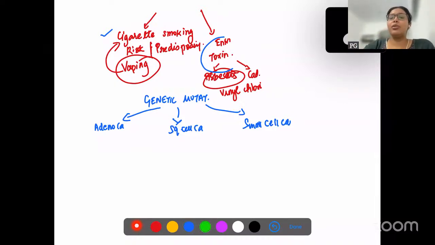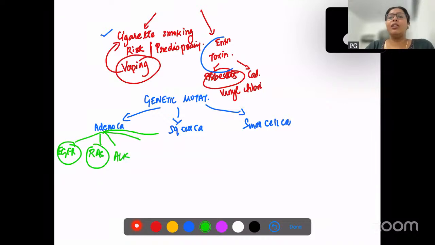So what are the mutations? Adenocarcinoma has a number of mutations, the most common being EGFR mutation, and then the second most common being RAS. RAS mutation, EGFR mutation, and we do have ALK mutation, ROS mutation, and MET mutations.